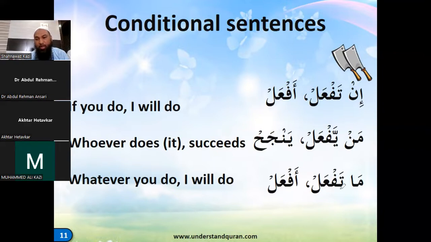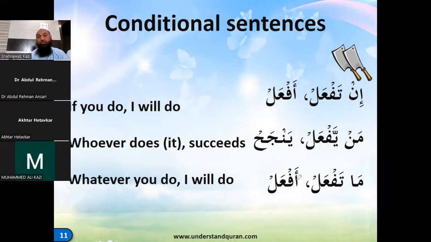So whatever is ma taf'al, whatever you do. So this ma has given the sukun. So when this ma is followed by present tense verb with a sukun, it is a conditional word now. And because of this condition, there is a sukun here. So ma taf'al, af'al. So if whatever you do, af'al, I will do the same.